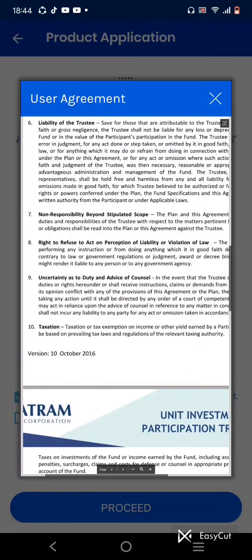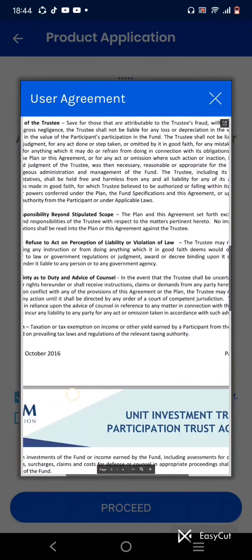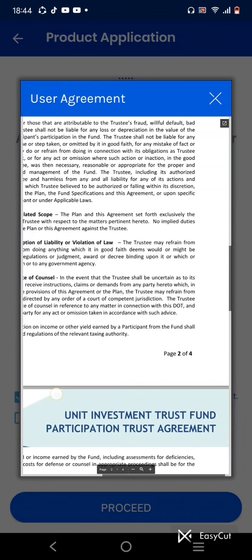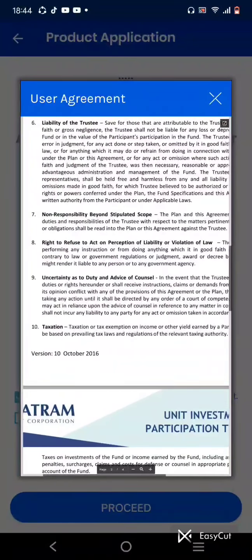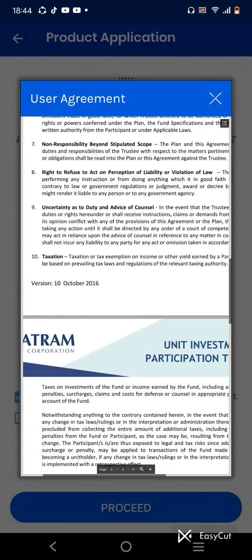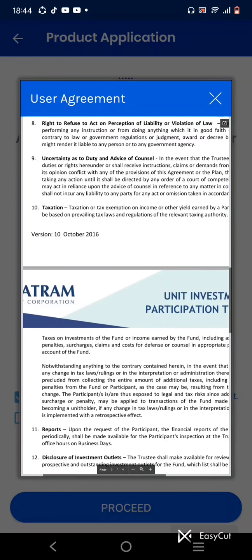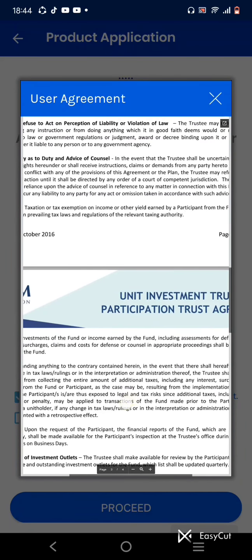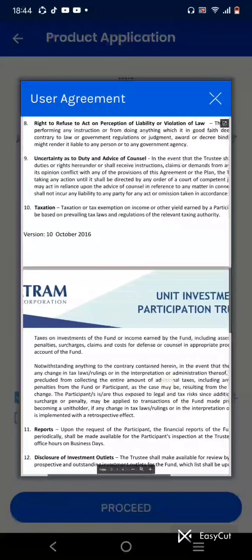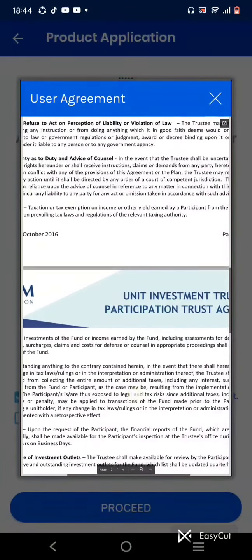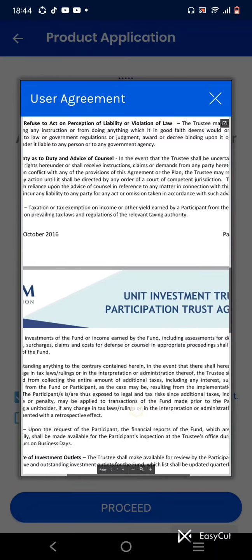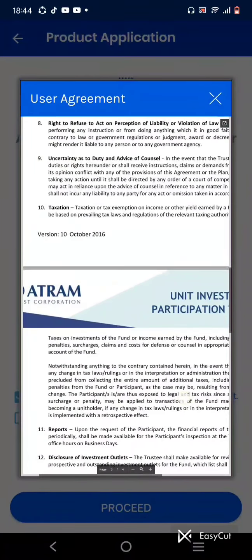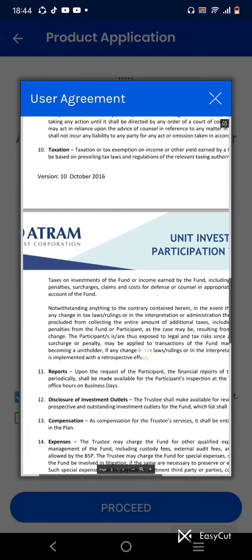Taxation. So there's a tax exemption on income or other yield earned by a participant from the fund, which shall be based on prevailing tax laws and regulations of the relevant taxing authority. So the taxation is also based on our current tax laws. Taxes on investment of the fund or income earned by the fund, including assessment of deficiencies, penalties or charges, claims, and cost of defense of counsel in appropriate proceeding shall be for the account of the fund, notwithstanding anything to the contrary contained herein, in the event that there shall hereafter occur any change in tax laws, ruling, and okay, I will not read all of that.